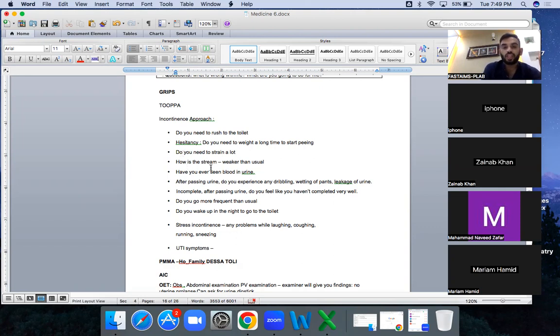For example, if the stream is weak and the patient needs to strain a lot, this is not urge incontinence. Dribbling in the pants is urge incontinence. Do you rush to the toilet more? This is urge incontinence.